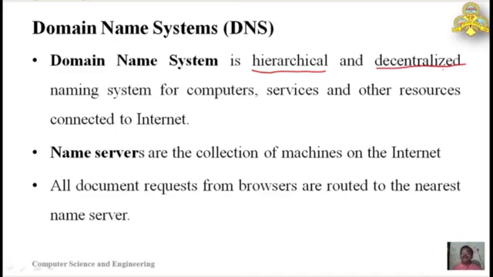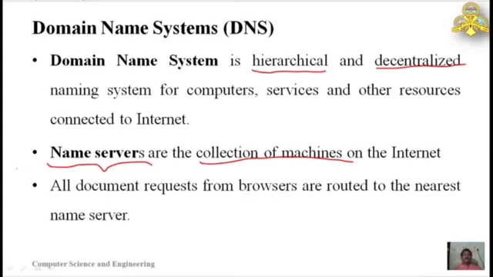There are hundreds, or nowadays even thousands, of DNS servers. If one DNS server is unable to map, it will take the help of another one. So name servers, which we now call DNS servers, are actually a collection of machines on the internet. There is not a single name server, there are thousands of name servers.